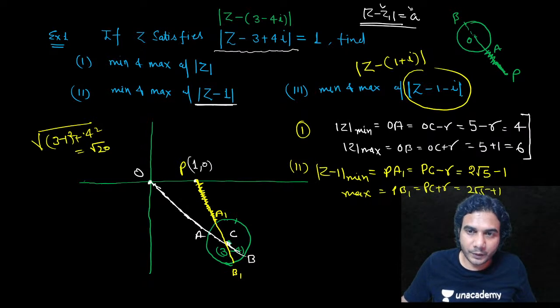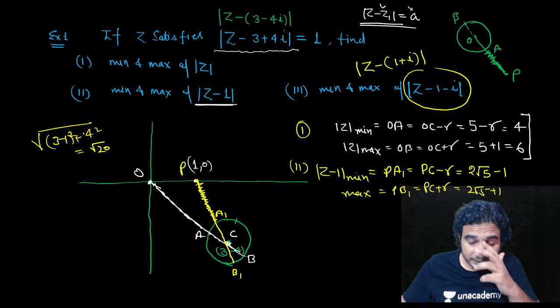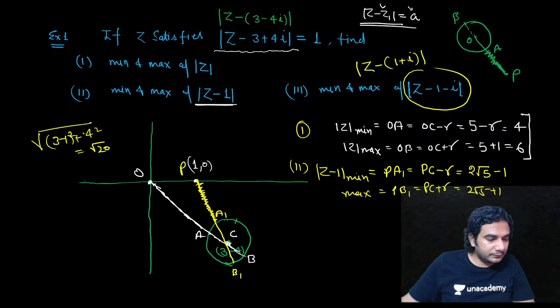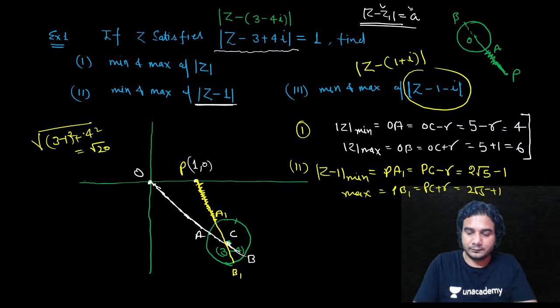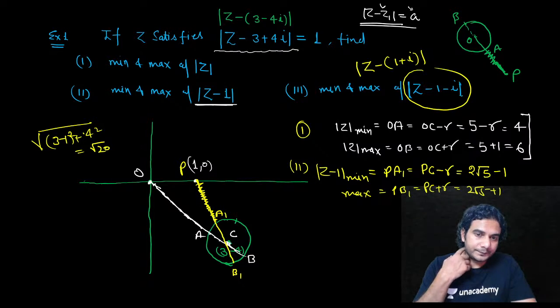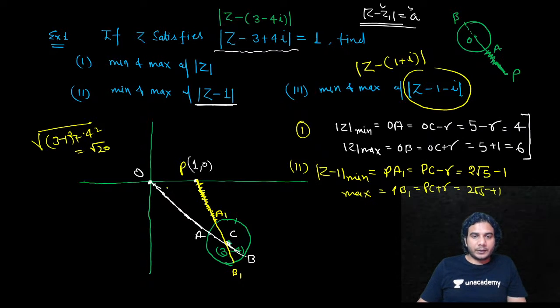Maximum and minimum of mod of z minus 1 plus i. Try this third sum. Hello, Vamsi.